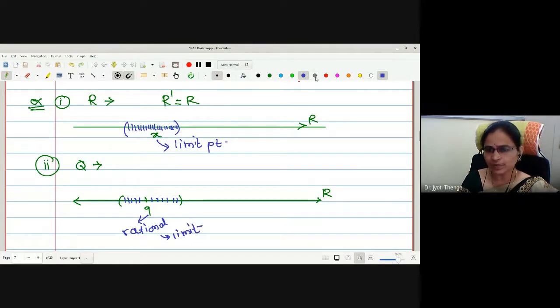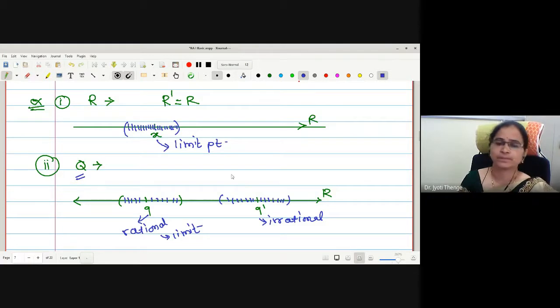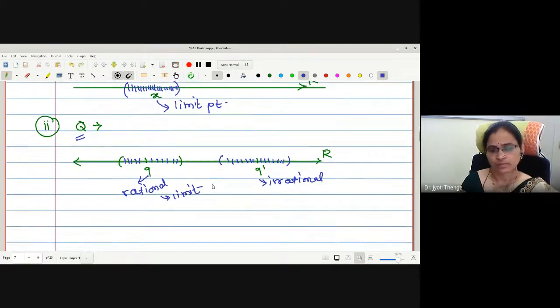Now let me take another number, say q dash, which is an irrational number, and plot a small neighborhood around it. How many points of the given set Q, that is rationals, will it contain? Infinite again.